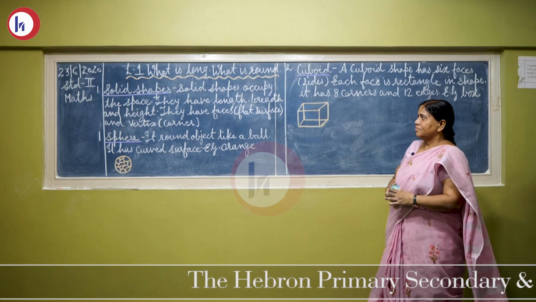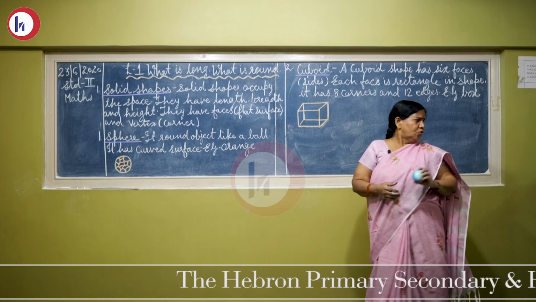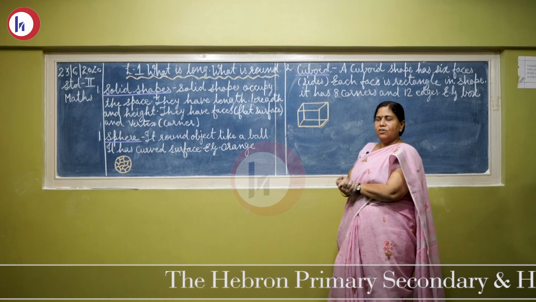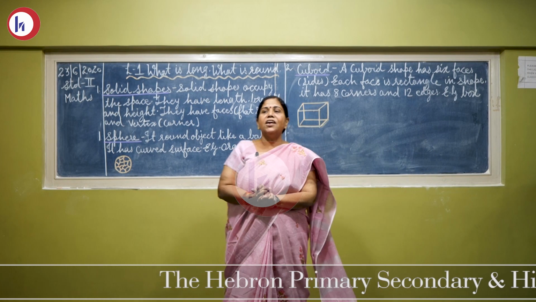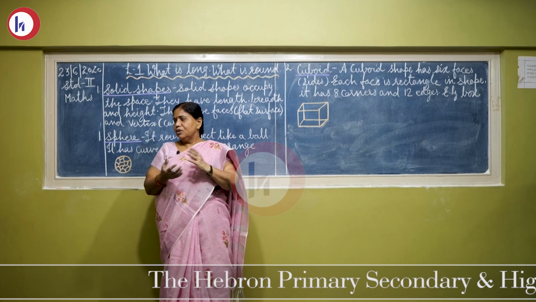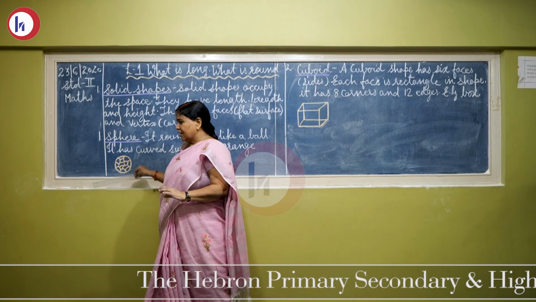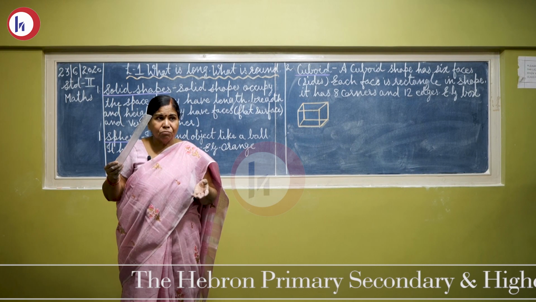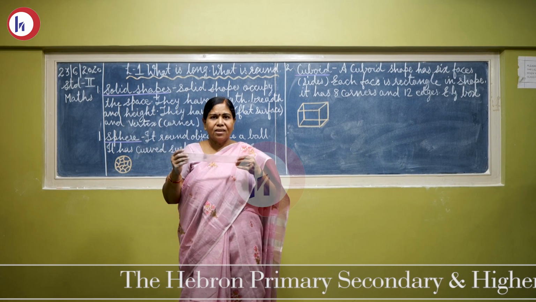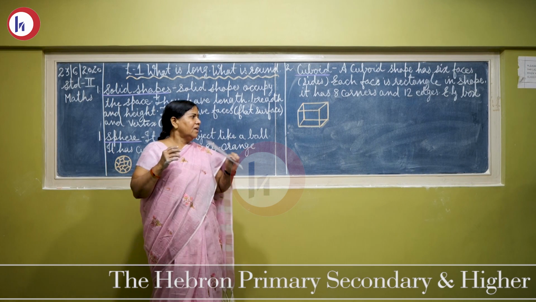Now children, today we are going to learn about the solid shape. What do you mean by solid shape? Solid मतलब क्या होता है? Solid means the object which cannot change its shape. Solid ऐसा object होता है जो अपना shape change कर सकता नहीं है. Like a scale. Can a scale change its shape? No. Scale अपना shape change कर सकता नहीं है. ये hard है.